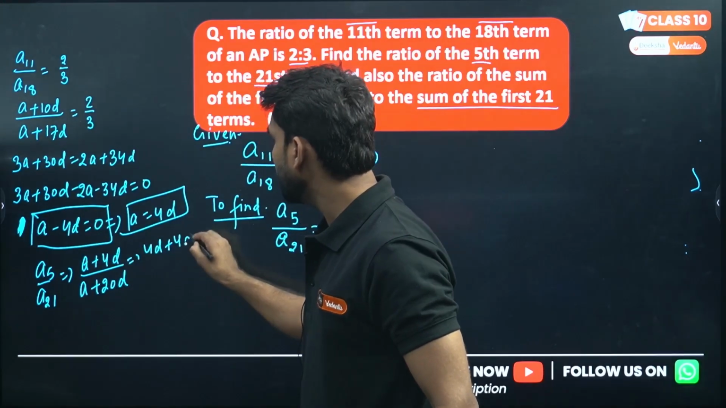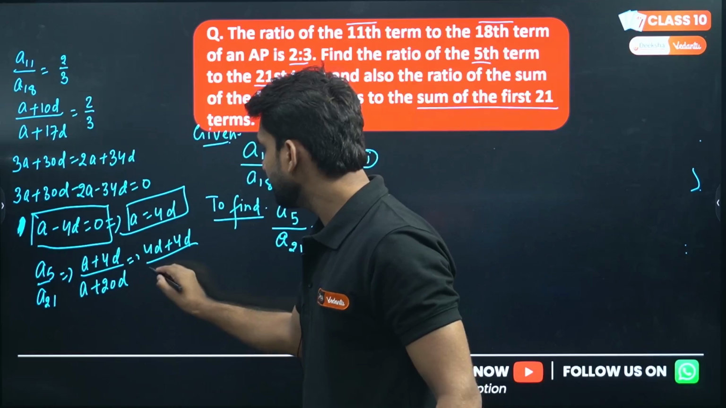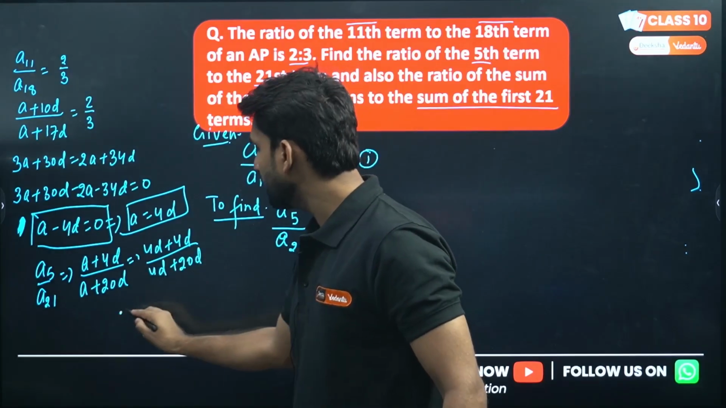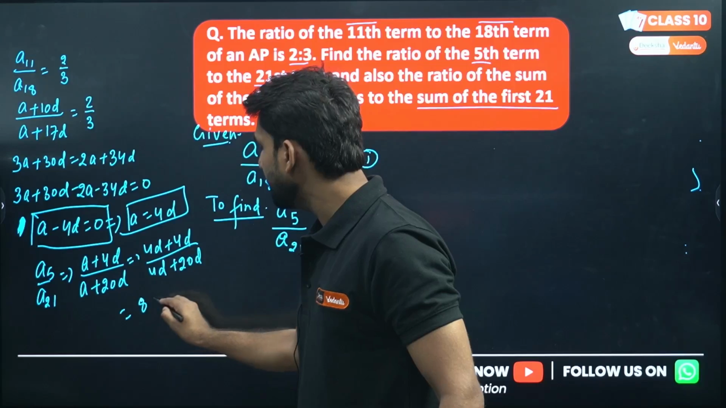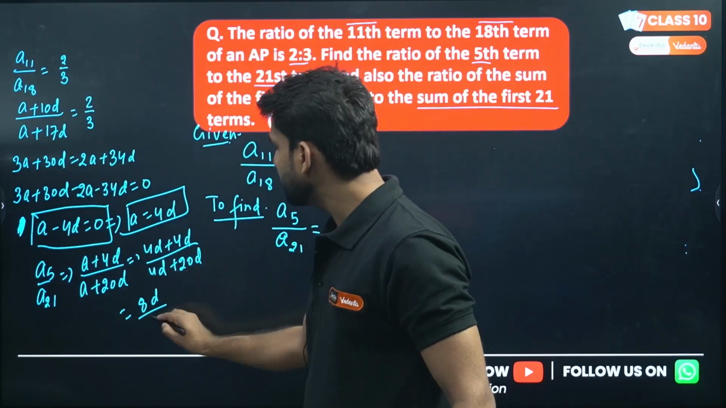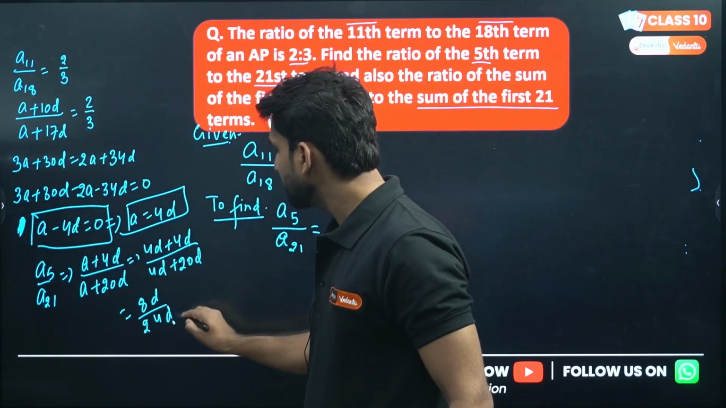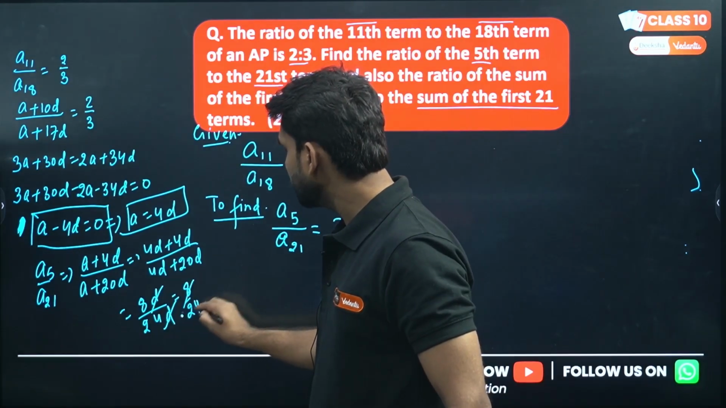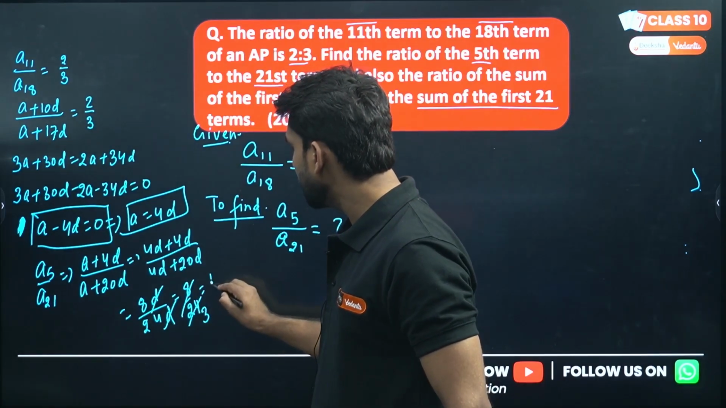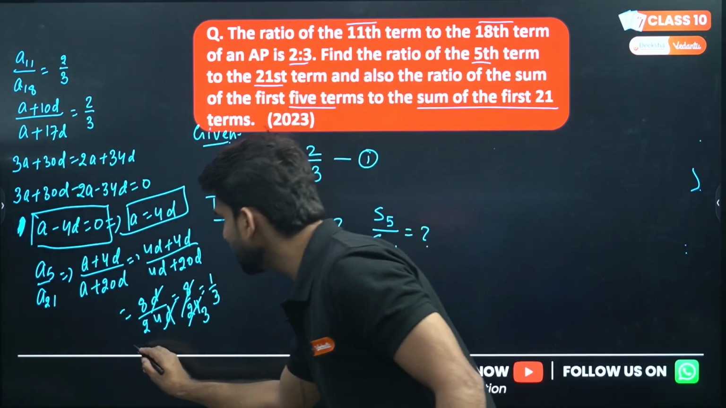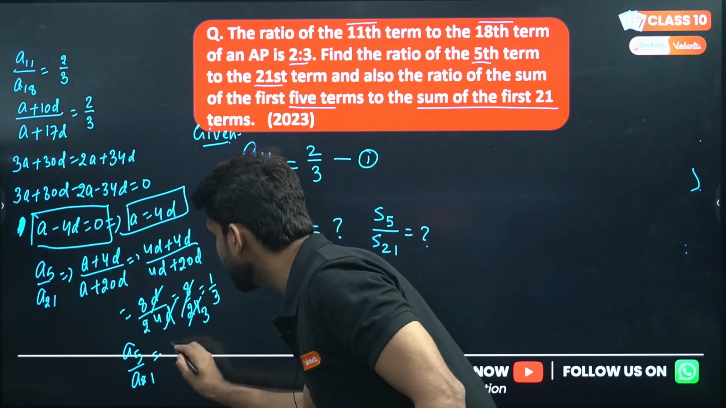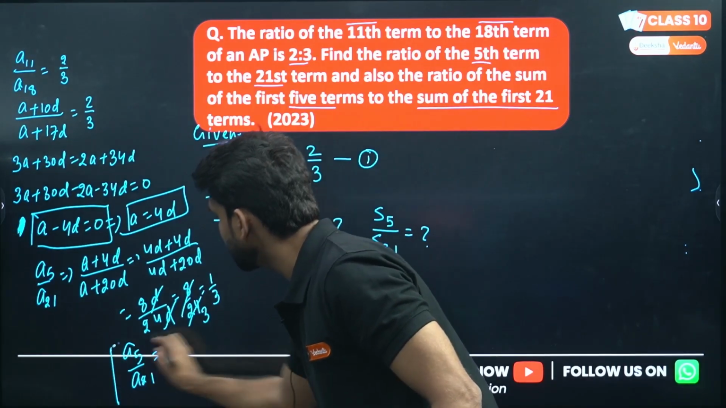So A equals 4D. The 4D is already there, and this is 20D. So 4D plus 4D will be 8D, and 4D plus 20D will be 24D. So can we cancel D? So 8 by 24, and cancelling by 8, we are getting 1 by 3. So A5 by A21 is equal to 1 by 3. First answer we have solved.